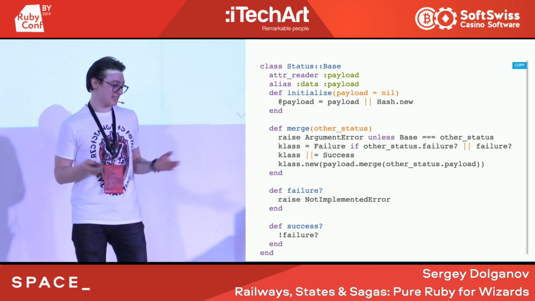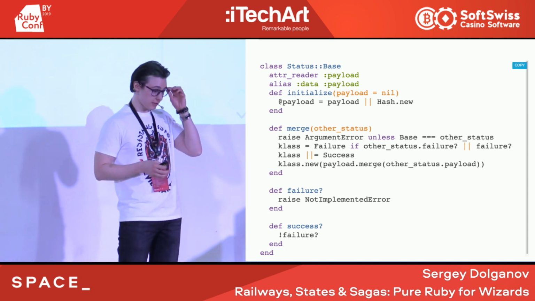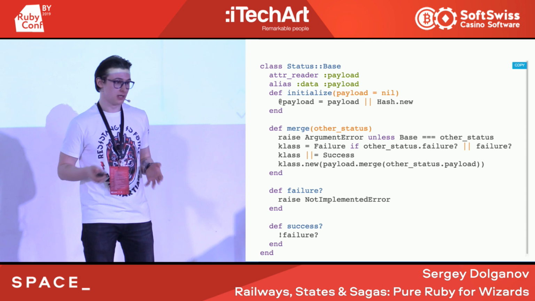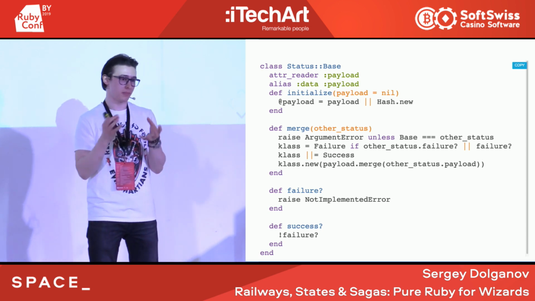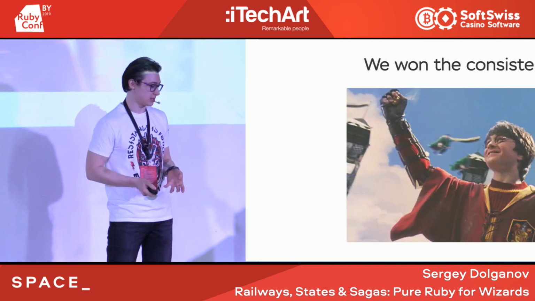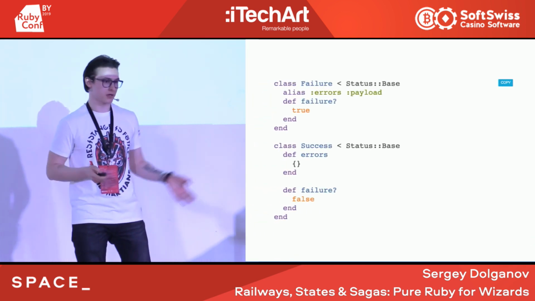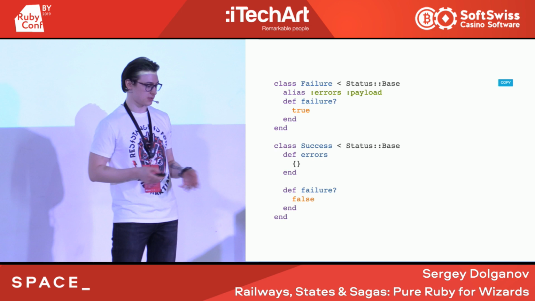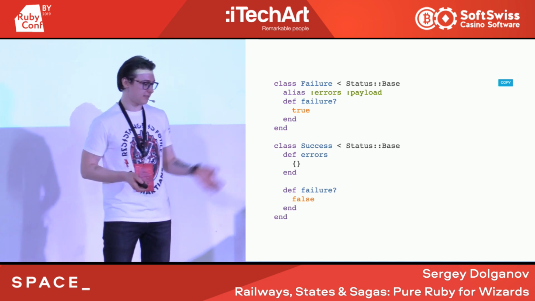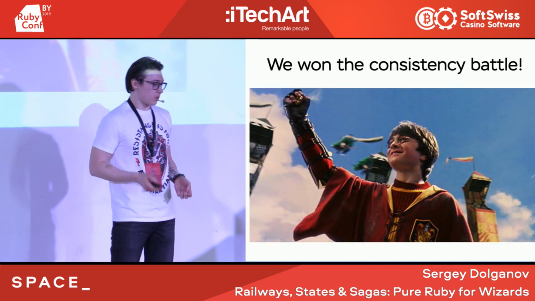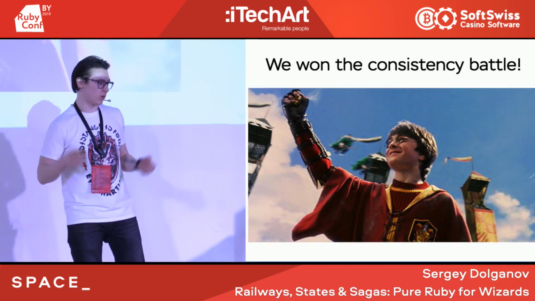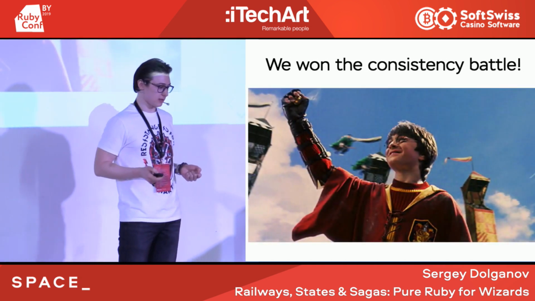And the final thing, the cherry on the cake, is the status. Status is just a class that wraps the payload and the marker. Was it failure or success? And of course, success will not contain any errors, and failure will contain some errors maybe.